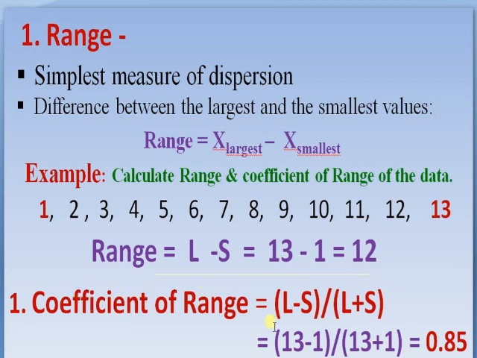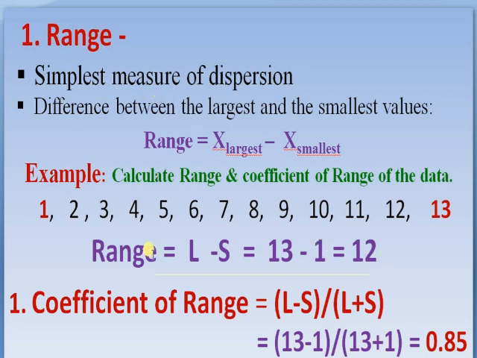Largest data is 13 and smallest data is 1, that is 13 minus 1, that is 12, and coefficient of range is L minus S upon L plus S. L is the largest, so 13 minus 1 divided by 13 plus 1, that is 0.85 or 85%. The coefficient of range is 85% or 0.85.